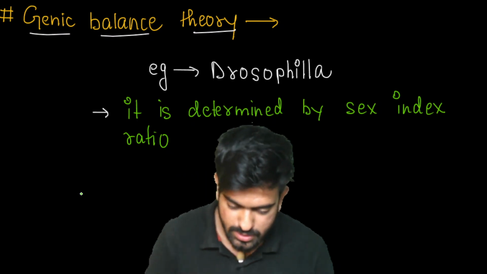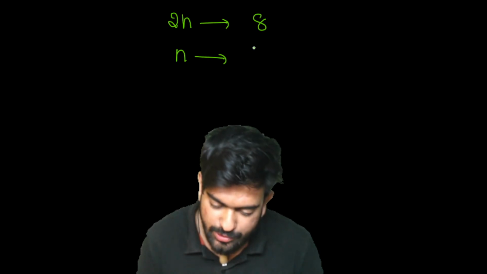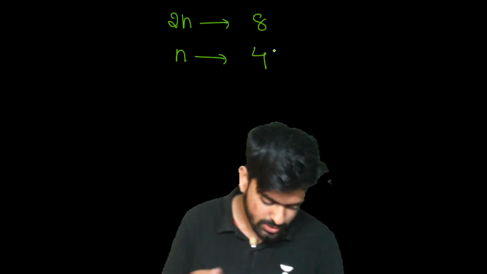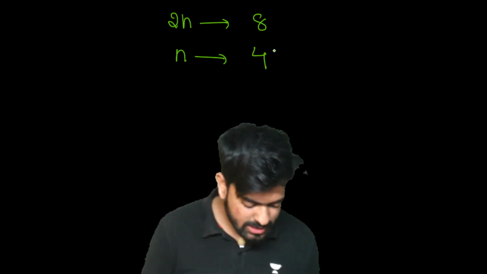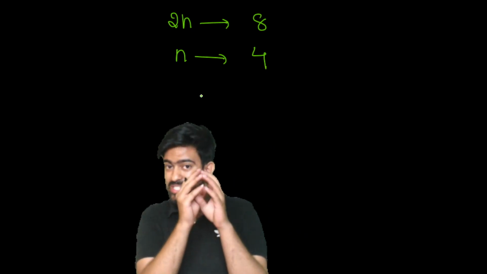Before that, let me explain you, we are having 46 chromosomes in total, yes or no? Similarly, this Drosophila is having 8 chromosomes. Drosophila, diploid number of chromosome is 8 and haploid number of chromosome is 4. Now see, what is happening here is that the fourth chromosome is the sex chromosome.